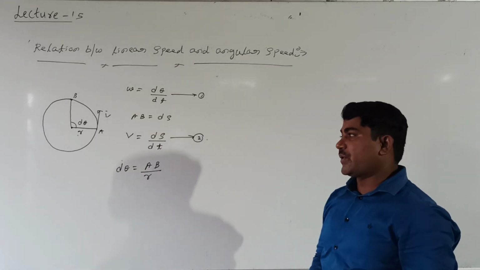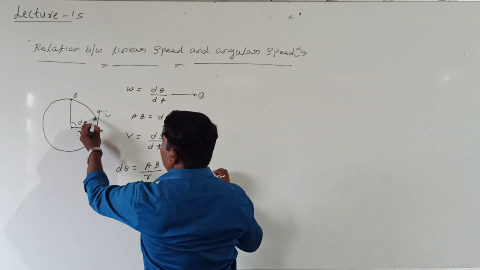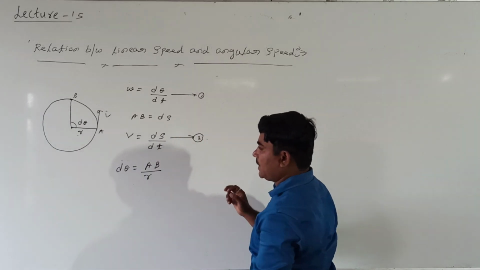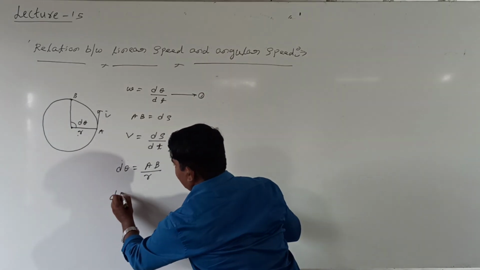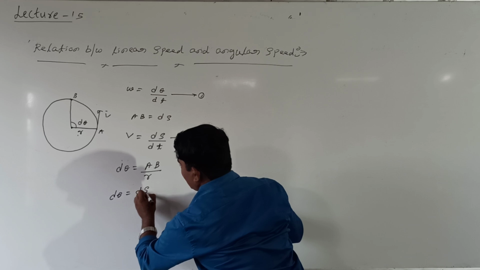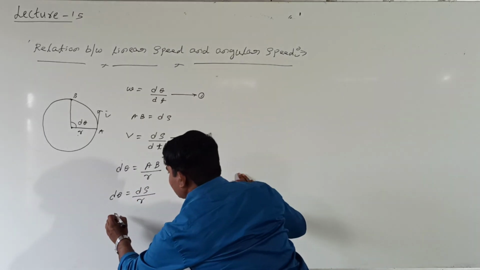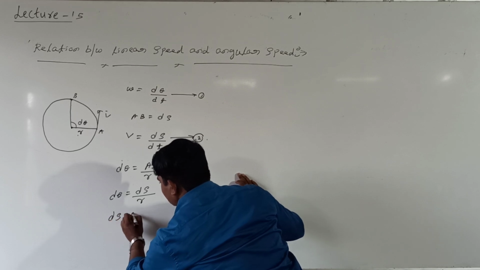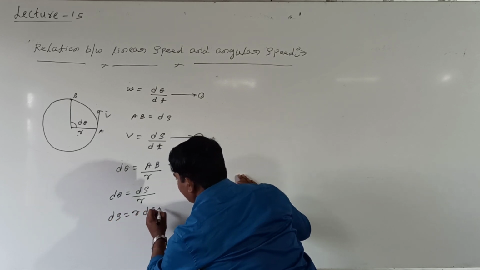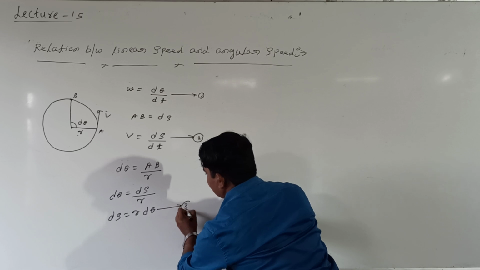AB can be replaced by ds. We have already seen d theta equals ds divided by r. Then ds equals r into delta theta. Equation number 3.